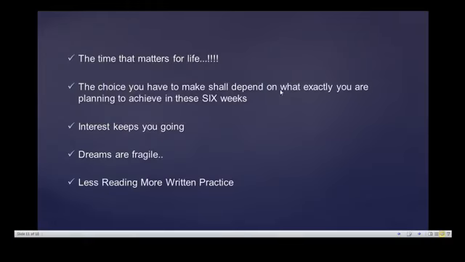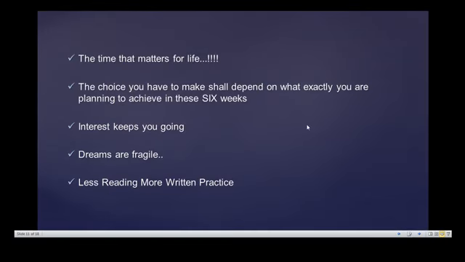A very important point: dreams are fragile. I say dreams are fragile because the dream will be there for you, but once you open your eyes, it goes. To reach that dream, which is already broken, and stand it up again, we need a systematic, disciplined, prioritized approach, which this 6 will definitely give you in approaching your goal, right?